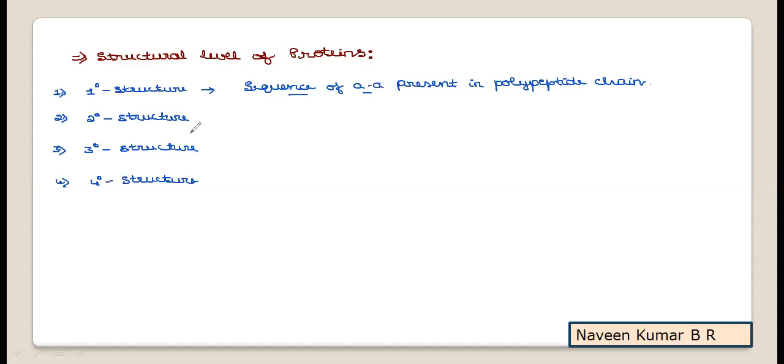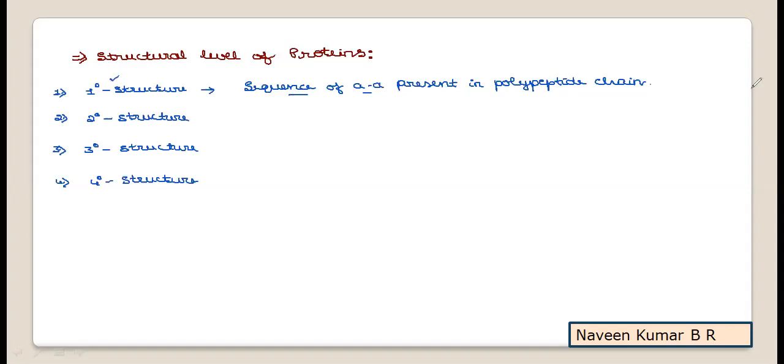Then after it is synthesized, each amino acid is joined by peptide bonds. After the first amino acid, there will be another amino acid as second, and after that another as third. Like this, there is an ordered arrangement of amino acids in a peptide chain. The sequence of amino acids present in a polypeptide chain is referred to as the primary structure.